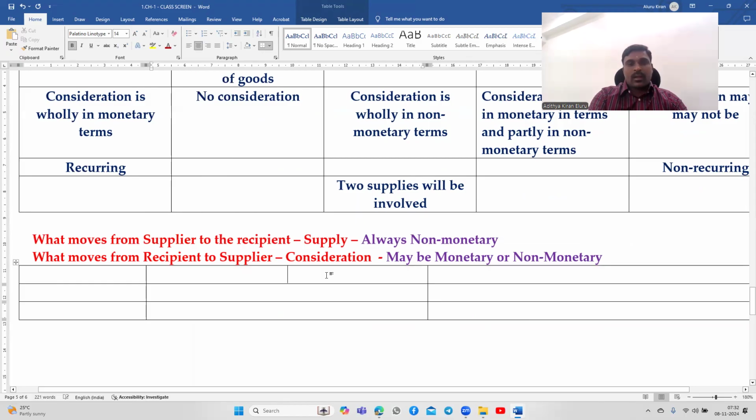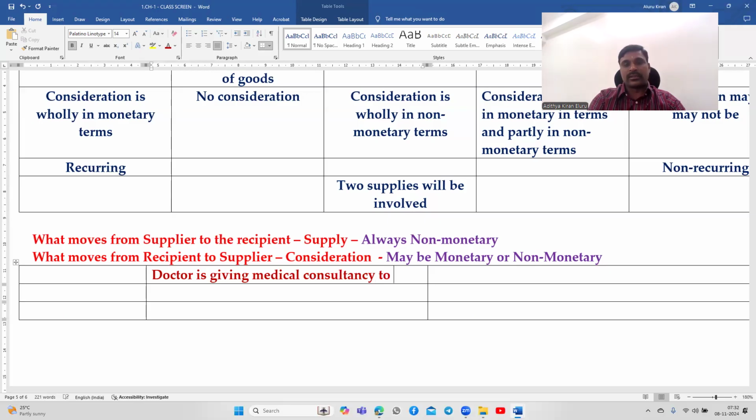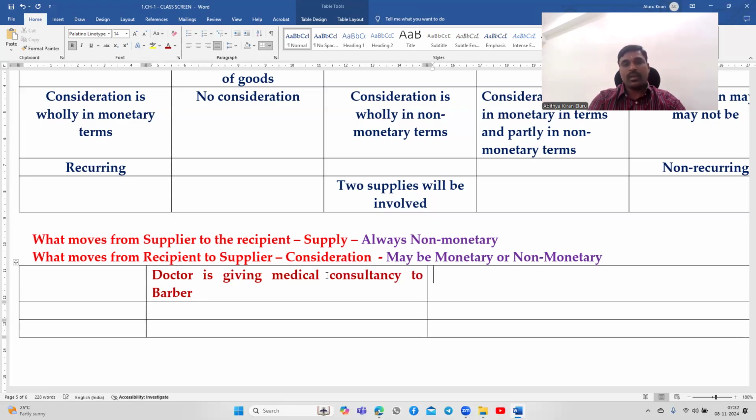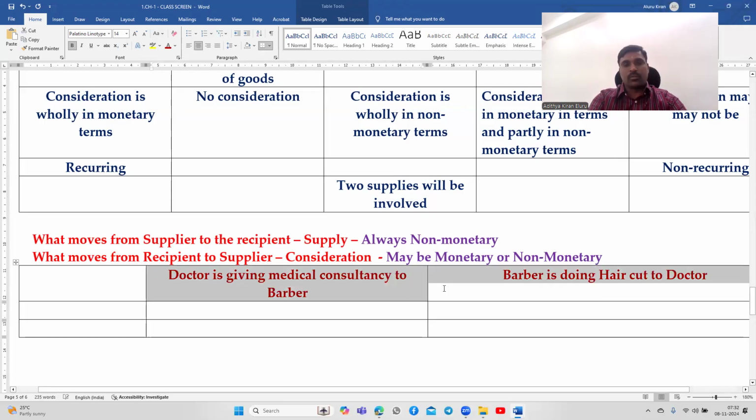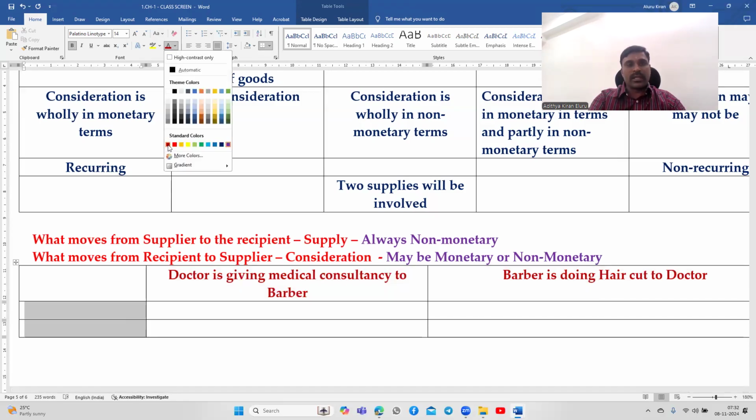Right. Okay, medical consultancy. The doctor is giving medical consultancy to the barber. Okay, the barber is doing a haircut to the doctor. Now, in this, who is the supplier, who is the recipient?